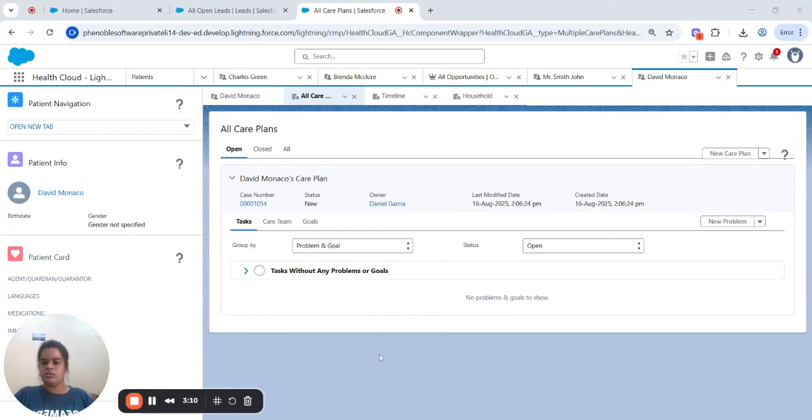Just for example, suppose a patient with a kidney stone problem. The goal could be don't get more kidney stones, or we can say the sub goal might be reduce salt intake, cut down on eating lots of red meat, and avoid a high protein diet. So these are all about the care team, goals and tasks. I hope you understand.